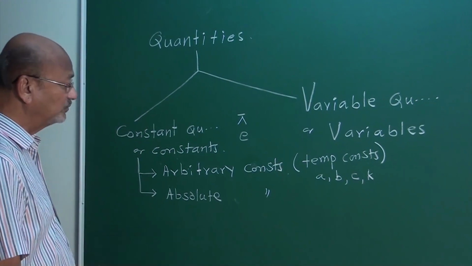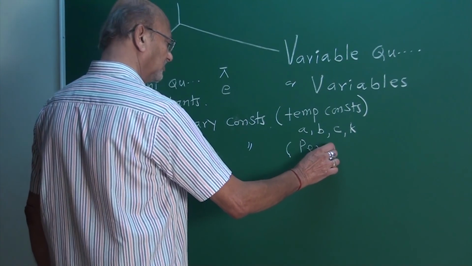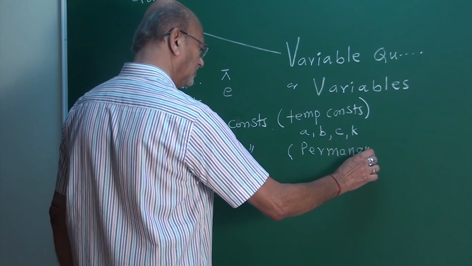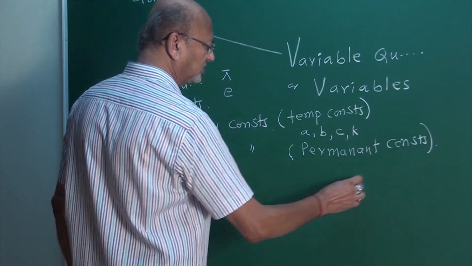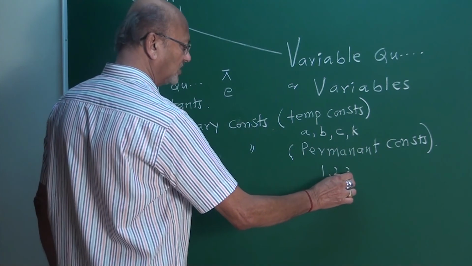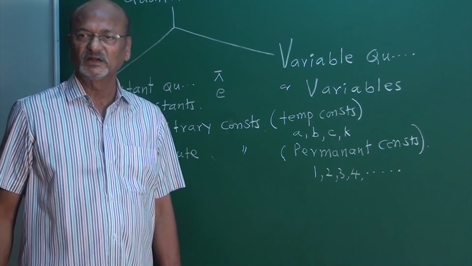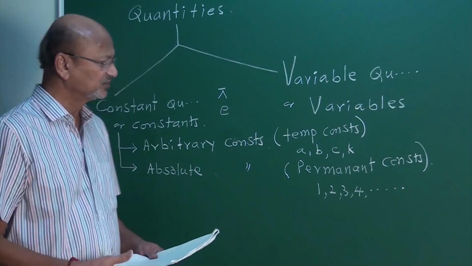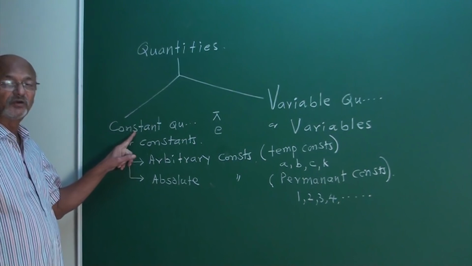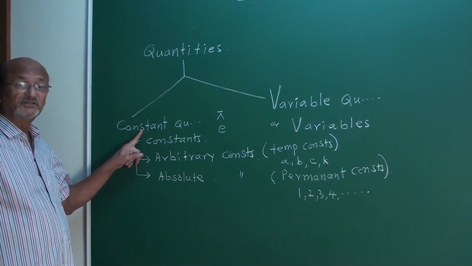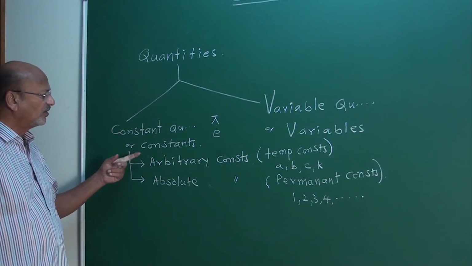Then come to the absolute constant. Absolute constant means it is a permanent constant. Permanent constants means these numbers, my friends: 1, 2, 3, 4. These are permanent constants. Yes, my friends. A constant is a quantity that never changes its value. Such a quantity is called a constant quantity or constant.